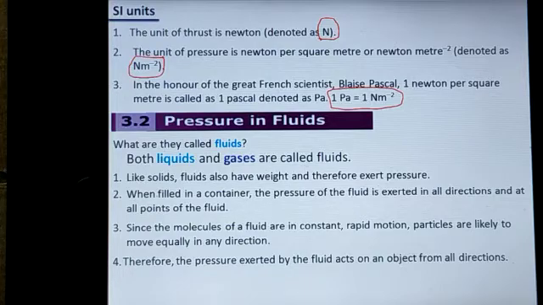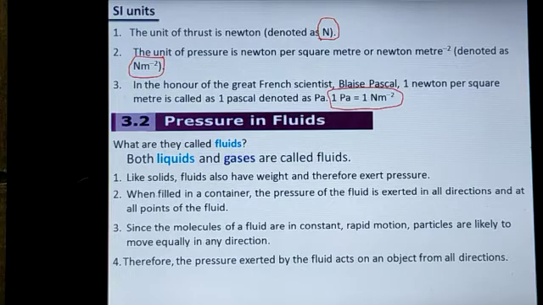The molecules present in the liquid form as well as in the gaseous form have constant and rapid motion, and the particles are likely to move equally in any direction. So all the molecules are in continuous, constant, rapid motion.